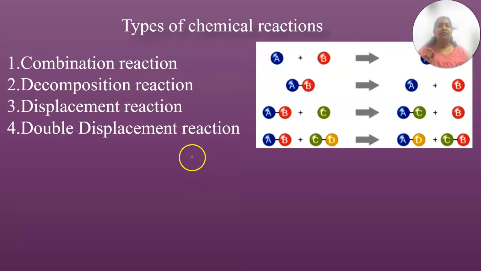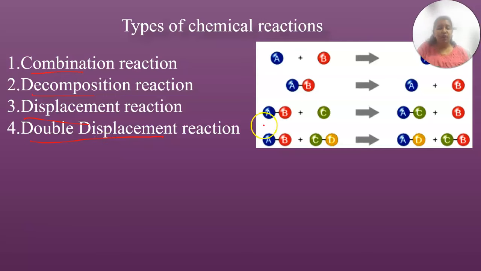Generally we have four different types of reactions: combination, decomposition, displacement and double displacement. In this session we will learn what a combination reaction and a decomposition reaction are.